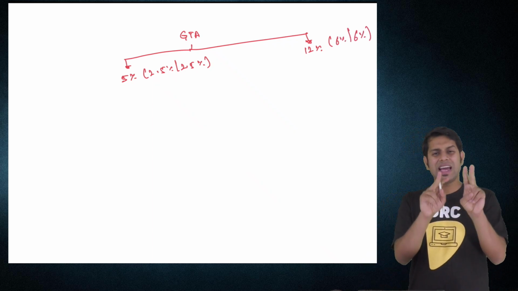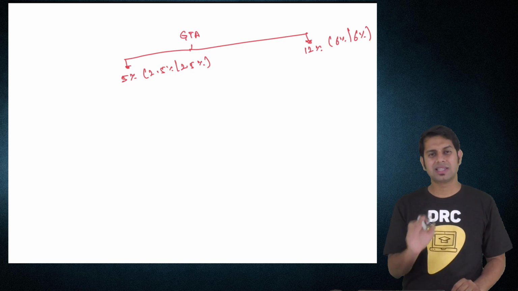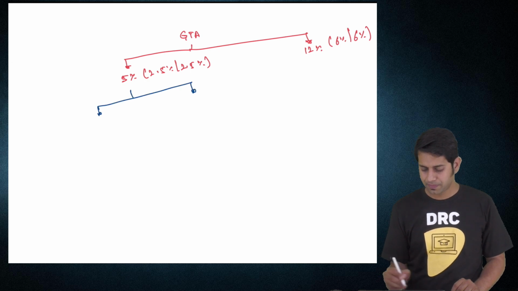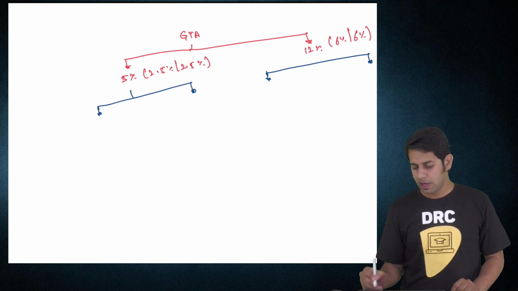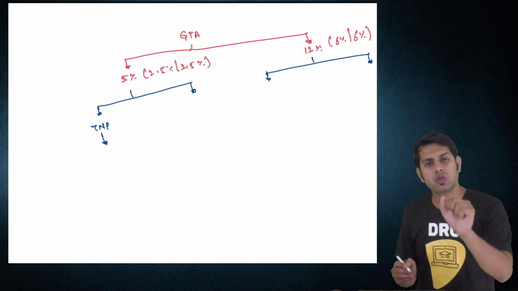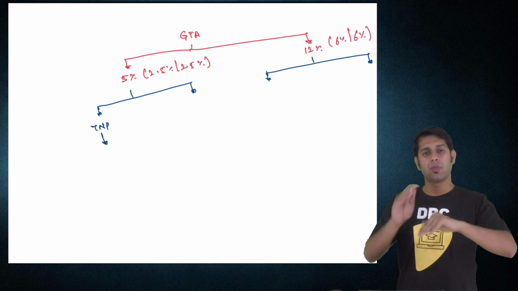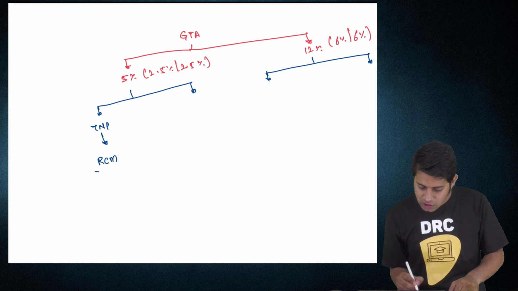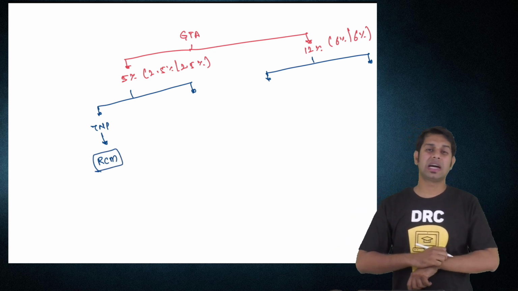Now, GTA has two options. Option number 1 is to pay taxes at 5%. Option number 2 is to pay taxes at 12%. In that also, again 2 arrow marks. If the services are provided to 7 notified persons, and a GTA is opting to pay tax at 5%, then this 7 notified person has to pay the taxes under reverse charge mechanism.